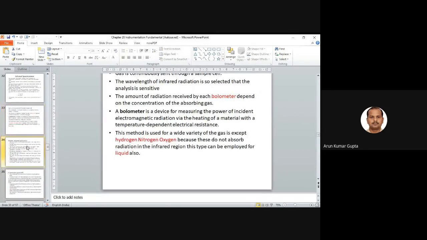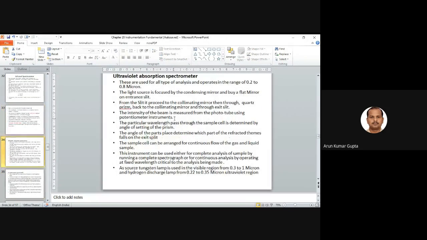Okay. So next we have ultraviolet absorption spectroscopy. This is basically used for all types of analysis and operates in the range of 0.2 to 0.8 micron. This is the wavelength, and the light source is focused by the condensing mirror and by a flat mirror onto the entrance slit. So there is basically a diagram.